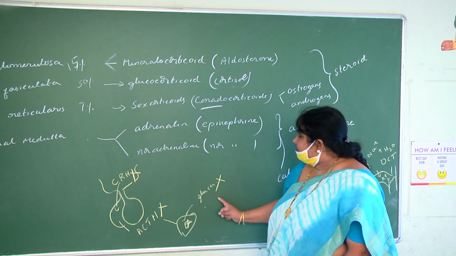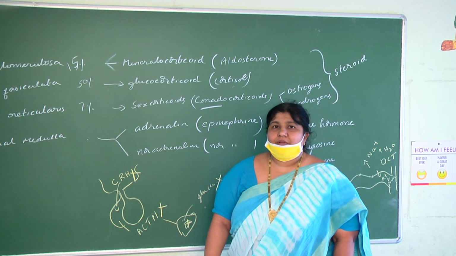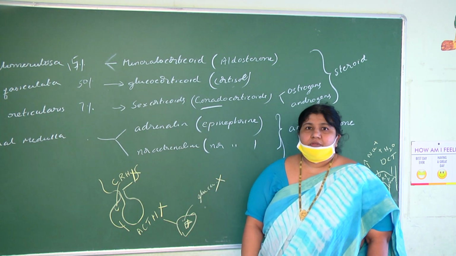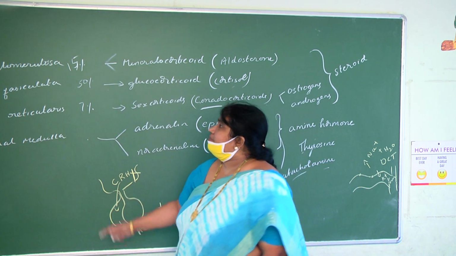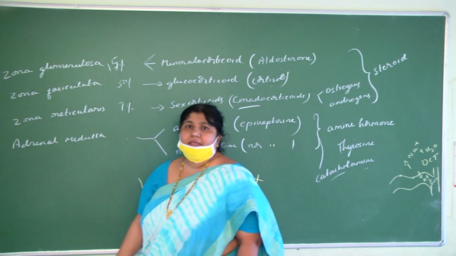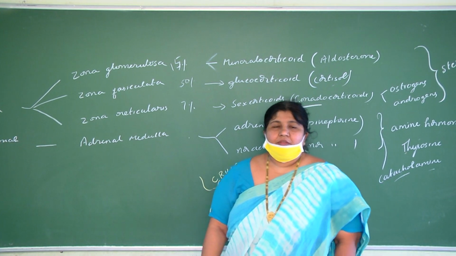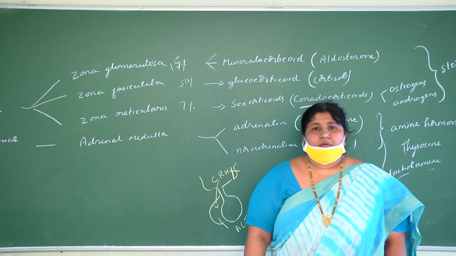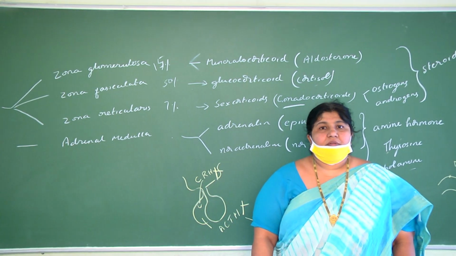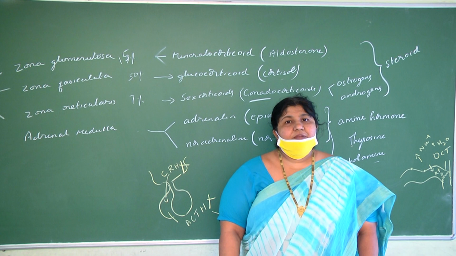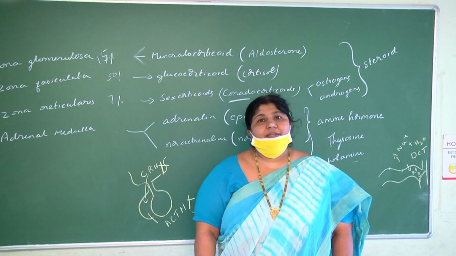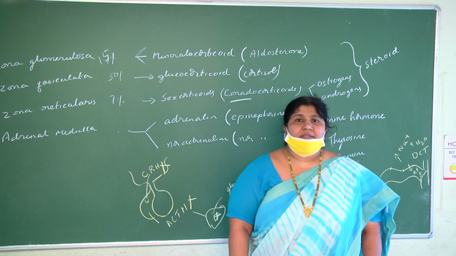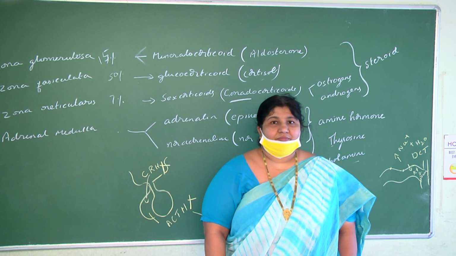But why does NCERT mention only glucocorticoid? Because in the adrenal cortex the major hormone is glucocorticoid. Why is it a major hormone? Because the maximum area is occupied by zona fasciculata. So even though it mentions only glucocorticoid, we have to keep in mind that the hypothalamus and pituitary gland are also controlling the secretions of mineralocorticoids and sex corticoids.